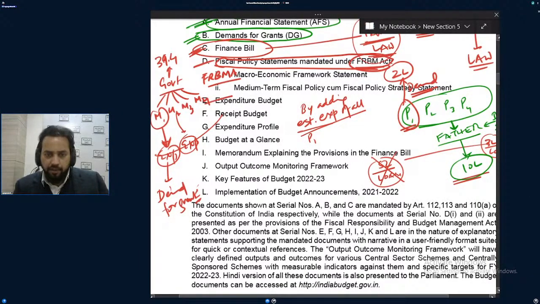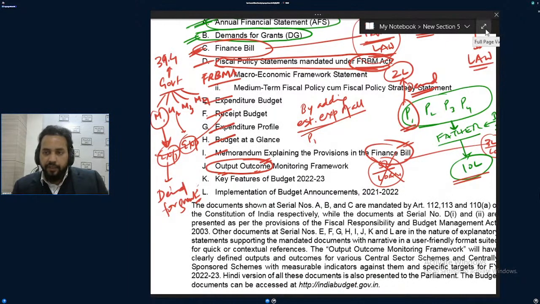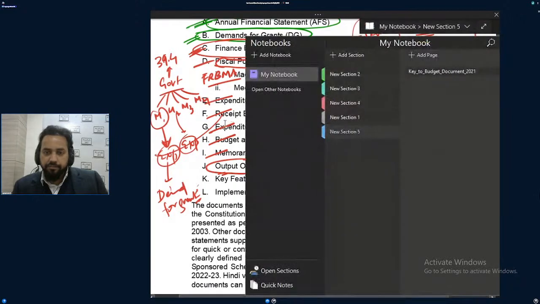These are other documents. Expenditure is part of the budget, the annual financial statement. Receipt is also part of the annual financial statement. Again, they will be presented separately. Budget at a glance you have seen. If there is any memorandum in terms of the finance bill, that will be presented. Output and outcome budget will also be presented. In the output and outcome budget, what are they talking about? They are saying, you have spent this much, what is the output? I can take an example of output and outcome.